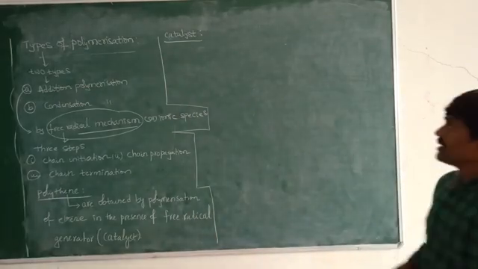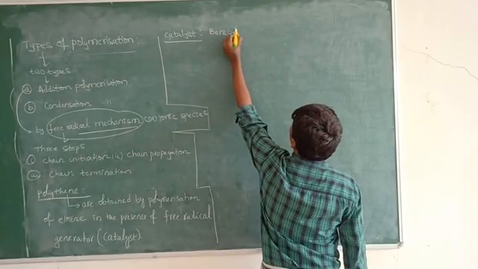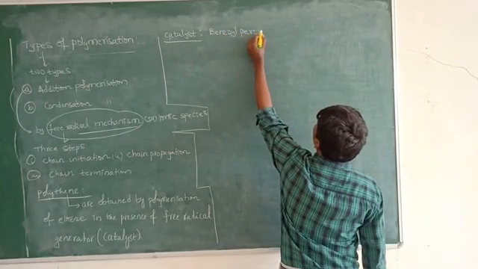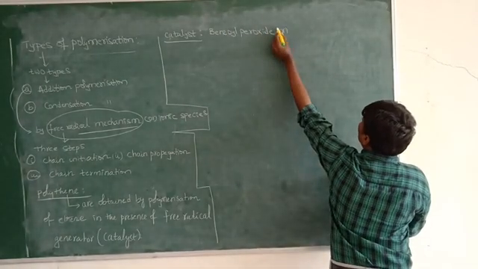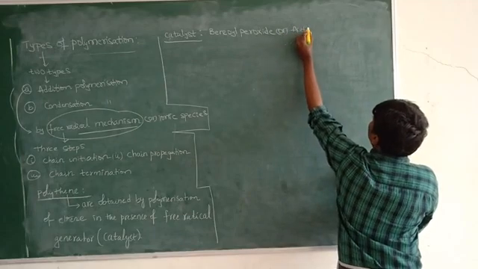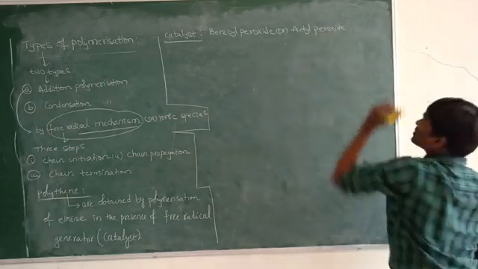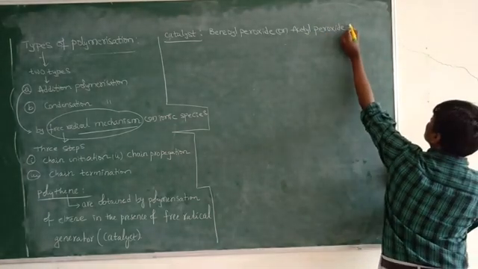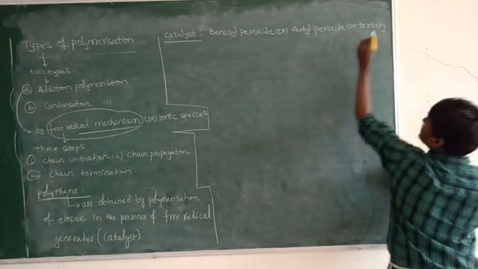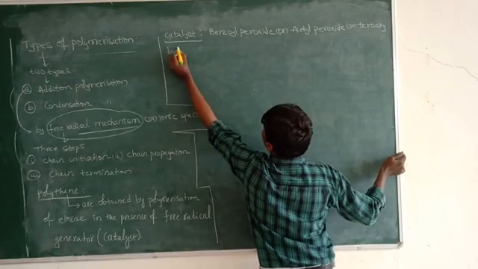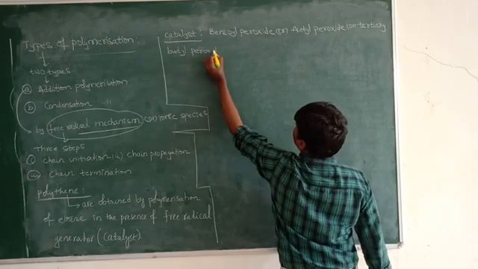Catalyst. Okay, so that catalyst may be benzoyl peroxide or acetyl peroxide or tertiary butyl peroxide.